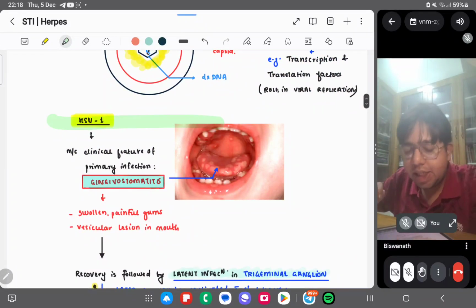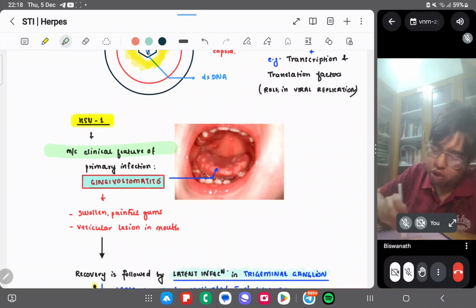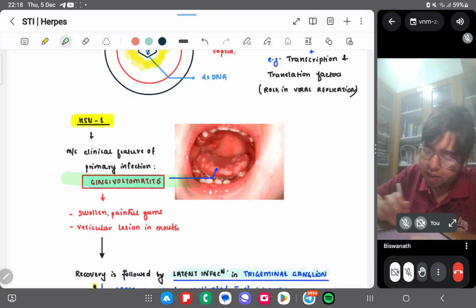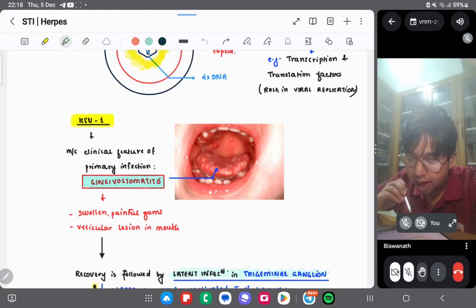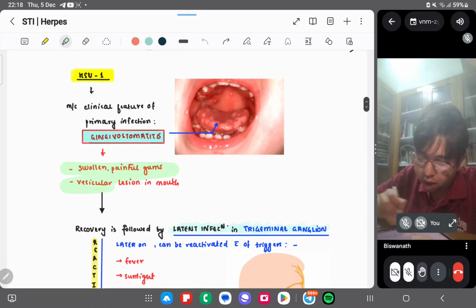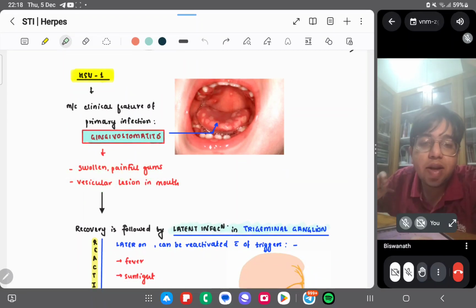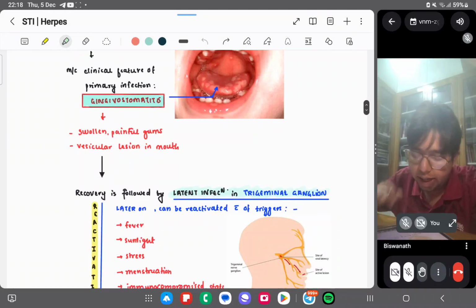So starting with HSV1, herpes simplex virus 1. The most common clinical feature of primary infection is called gingivostomatitis. You can see the diagram. It may occur in the gums also, and it may occur in the tongue also. Okay, this type of swollen, painful gums, or where some vesicular lesions occur in the mouth. In the oral cavity, they cause some vesicular lesions.